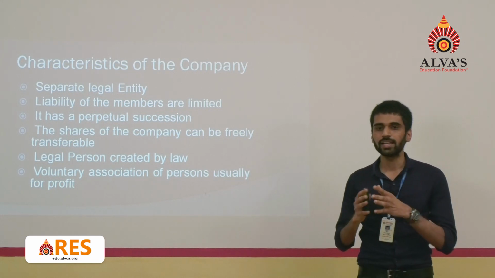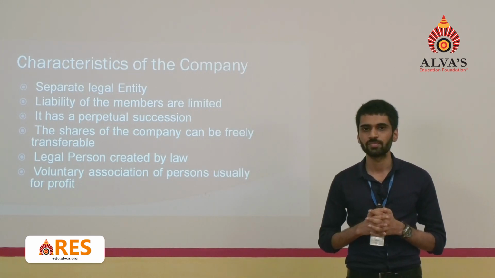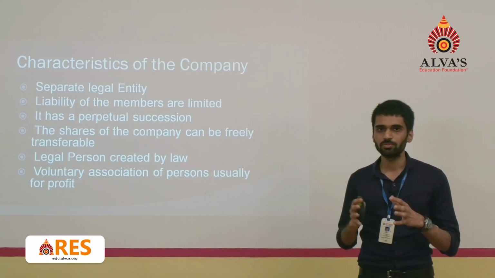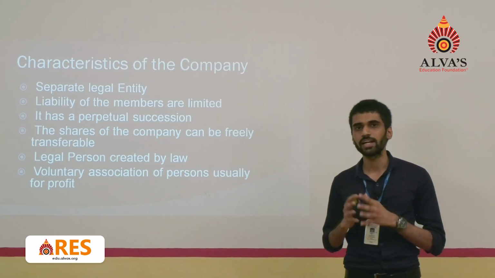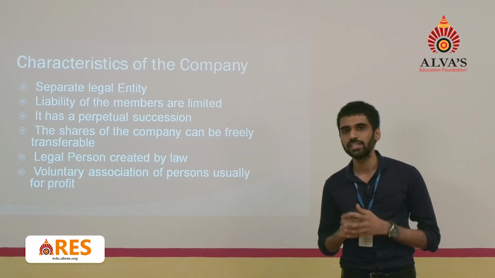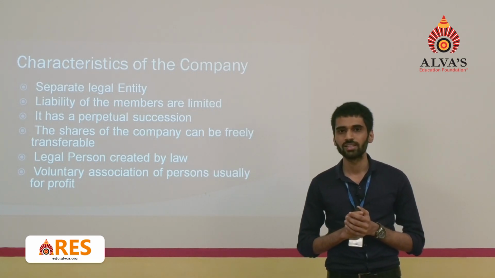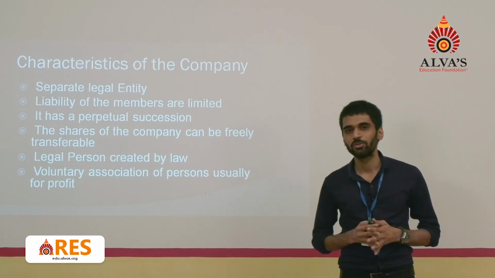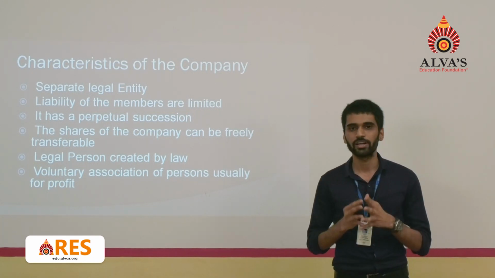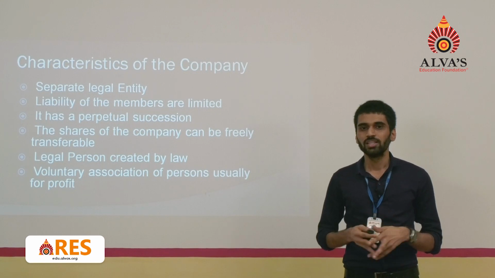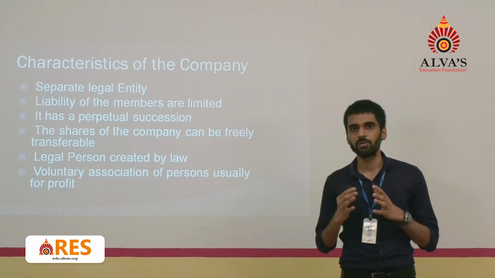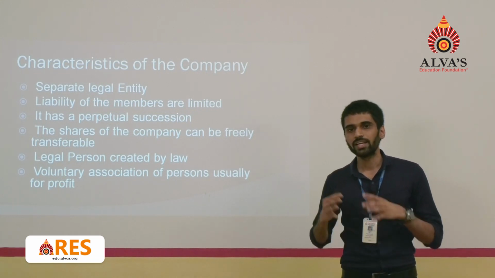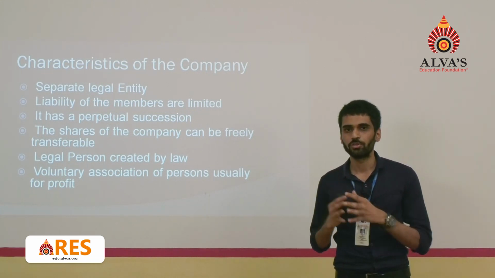Third one, it has a perpetual succession. So what is the meaning of perpetual succession? Perpetual succession means it has a continuous existence or continuous life. It is always said that members may come, members may go, but the company remains forever. So with the feature of perpetual succession, the company can plan for tomorrow.